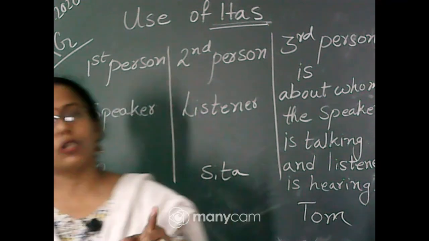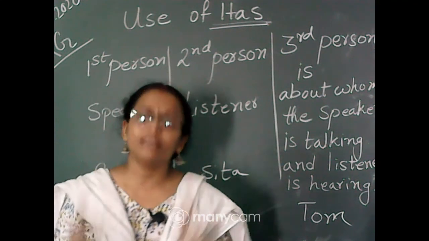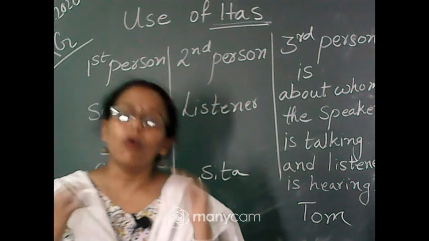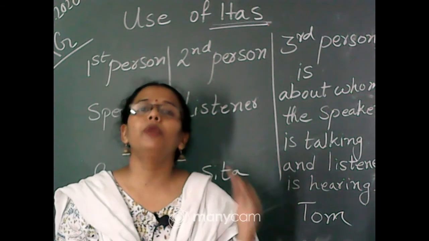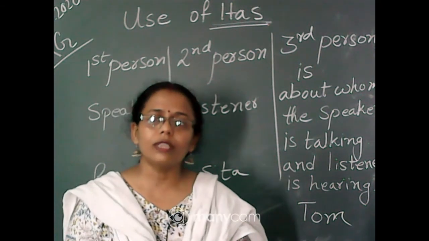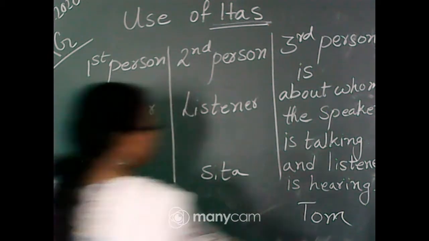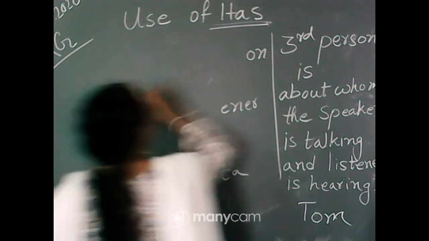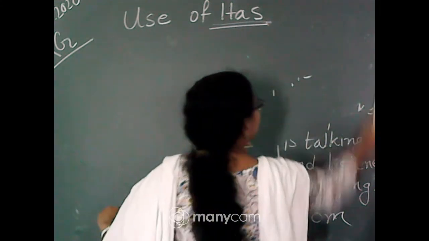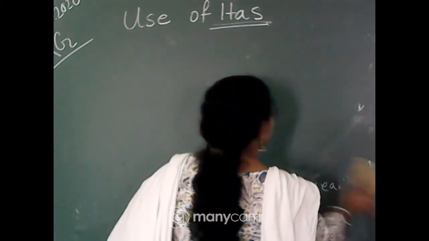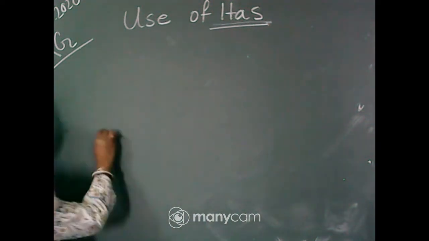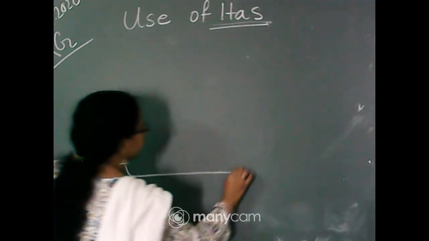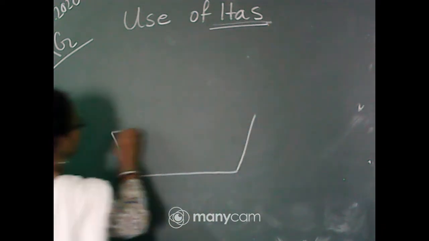Now let me make it easier. Has always goes with the third person singular, and it is also used with pronouns. So which pronouns is it used with? Let us see. Just see whether this picture is properly visible over there or not.